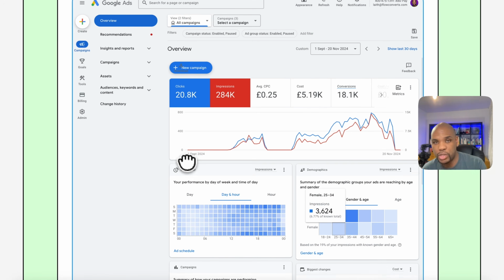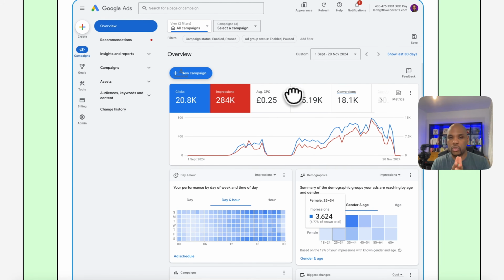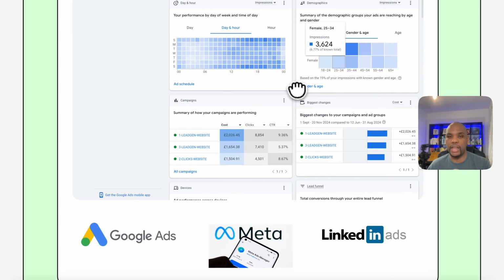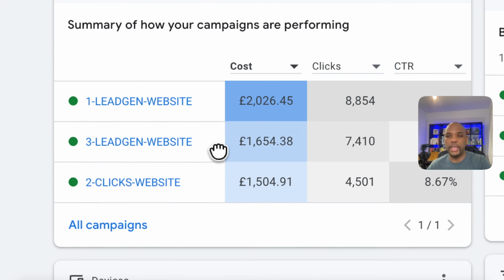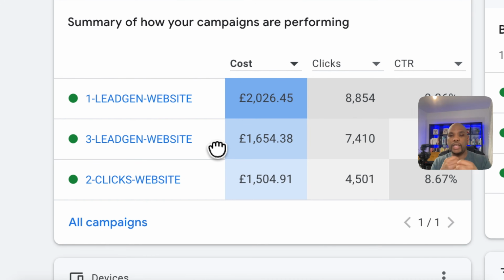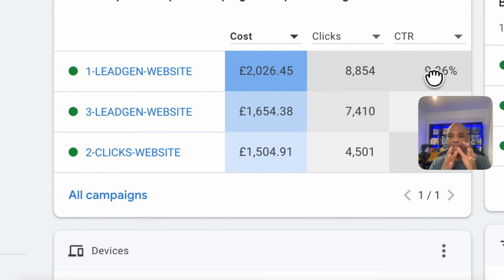The focus here, especially on a Google standpoint, is to make sure we get good cost per click, but irrespective of cost per click, are we getting good conversions? Or are we actually generating leads from the traffic that's coming to our page as well? Another thing that we're focused on is making sure that on our individual campaigns, are we spending the money correctly? So for example, is our click-through rate in our Google ads converting?